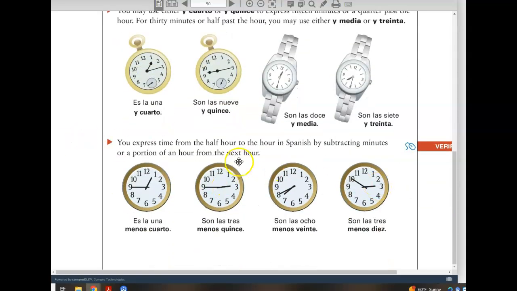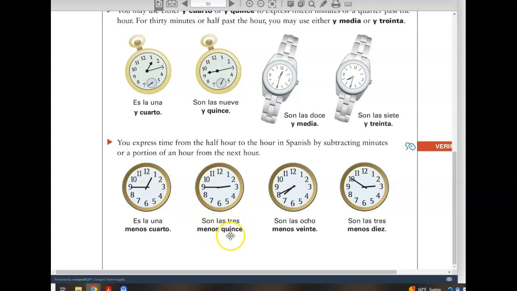You can also express time to indicate how much time it is until the top of the hour. And we use the expression menos for that, followed by how much time is remaining until the top of the hour. Es la 1 menos cuarto. It's a quarter to 1. Or you could say es la 1 menos 15. It's 15 minutes to 1.